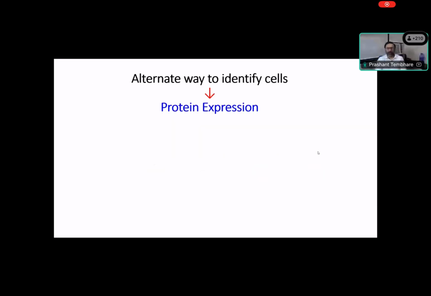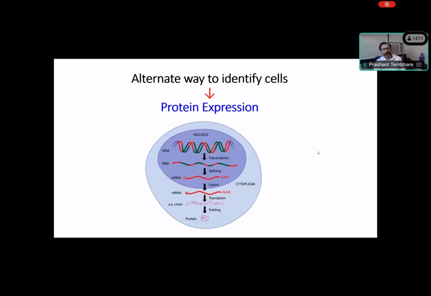Now, as I mentioned, ultimately we identify the protein expression, because any change happens from the nucleus to the protein, which is the dogma we believe in, where we have transcription, splicing, export, and translation. So all RNA expression leads to protein formation. Any neoplasm or clonal hematopoiesis, which results from genetic changes, also affects protein formation, and hence clonal hematopoiesis can have altered protein expression on the cells. When we study changes in protein expression, basically we see the changes in gene expression, which is a result of genetic abnormalities. And this is how we can identify normal maturation or abnormal maturation as a result of clonal hematopoiesis.